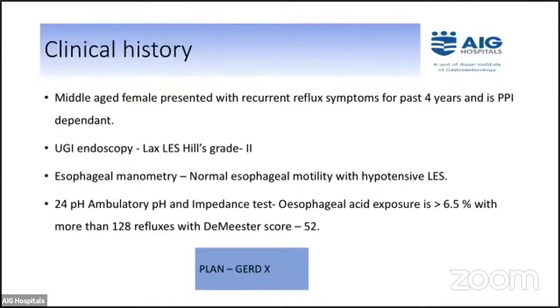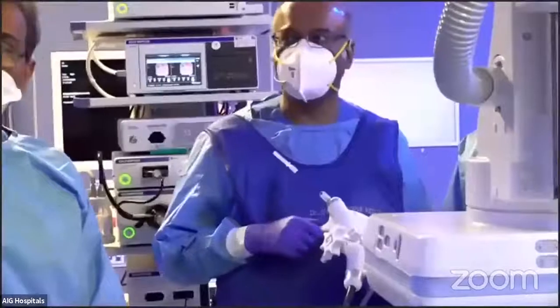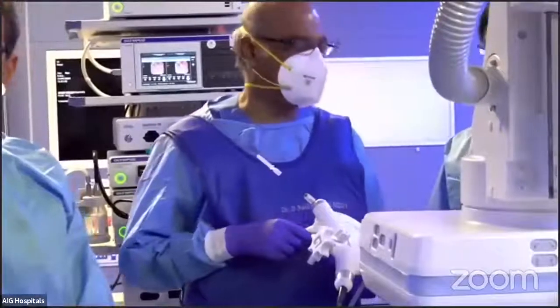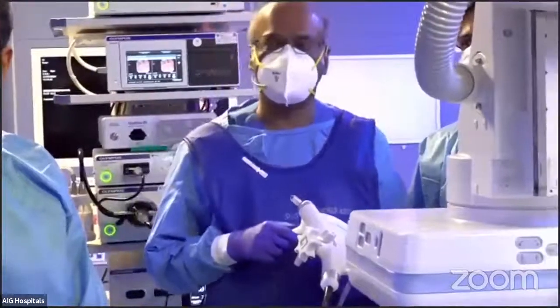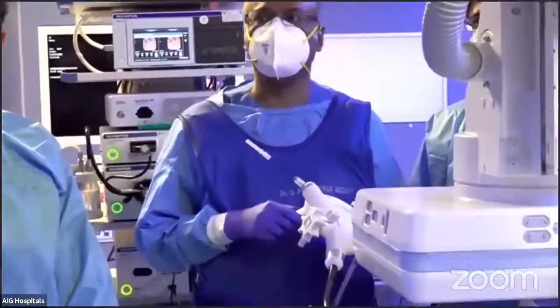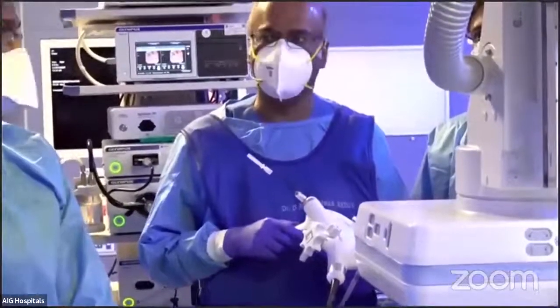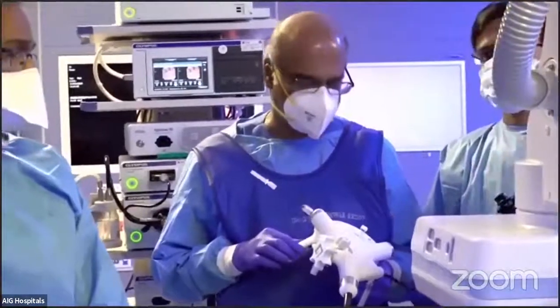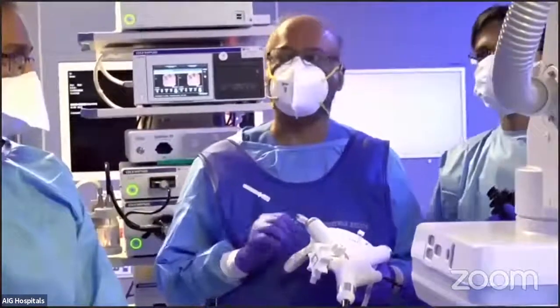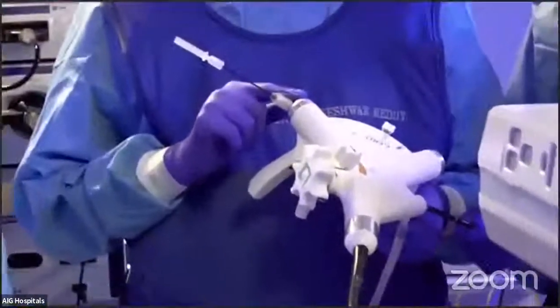This is a procedure we're doing. If the camera can now focus, this is called the GERD-X procedure. Fortunately, I have with me somebody who's an expert, probably the world's largest experience, Dr. Rakesh. He has done this procedure. He just published a large RCT in Gut, which is going to come soon. Now, in this procedure, basically, we use this device called the GERD-X device. If the camera can focus on the device, the camera is focused.